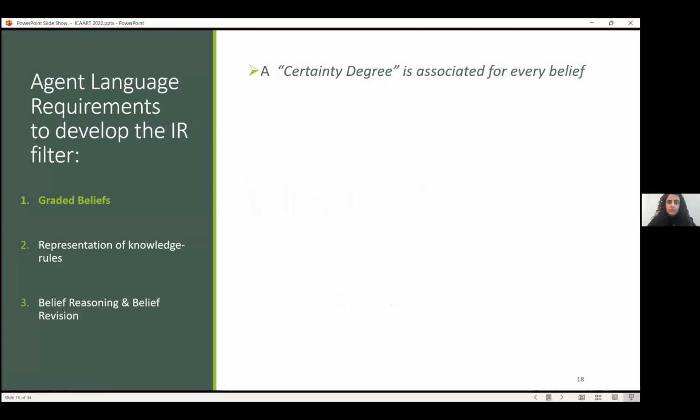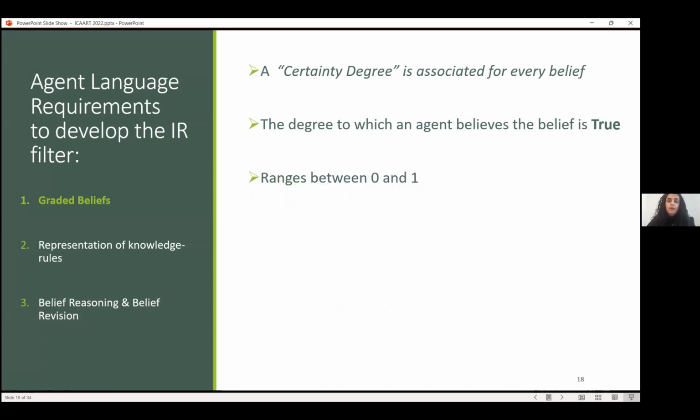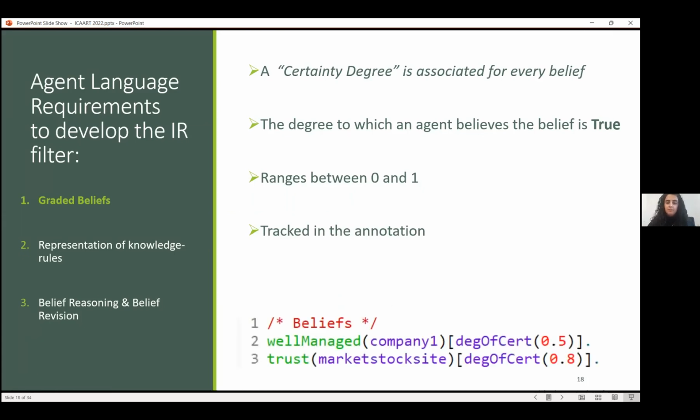This extension of JSON assigned to every belief a certainty degree in a way that it represents the degree to which the agent believes this fact is true. And it ranges between 0 and 1, and it is tracked in the annotation. So in this example, well managed of company 1, we could also track in the annotation part the certainty degree 0.5, let's say, for the first belief, and 0.8 for the second belief.